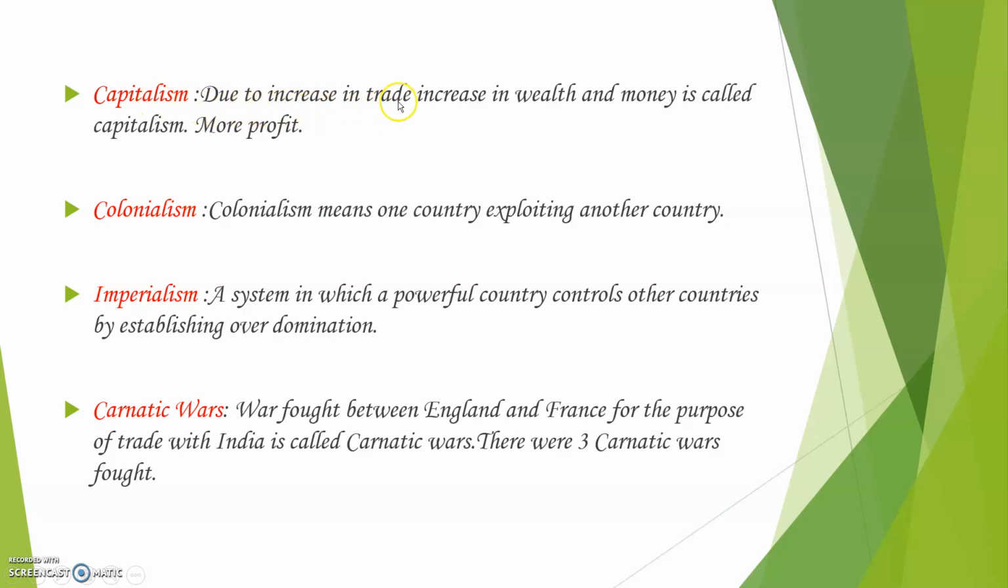Due to increase in trade, increase in wealth and money is called capitalism. More profit. Capitalism in history means more money. As I told you, England had a lot of machines. Because machines came up, production of material increased. A lot of trade, import and export started, and people in Europe became richer. That is called capitalism.